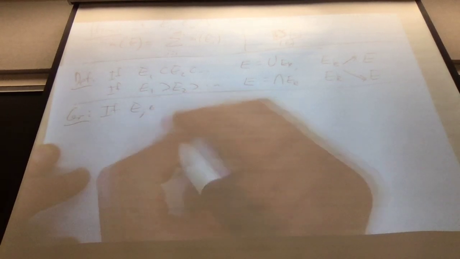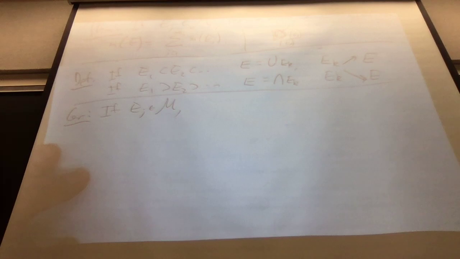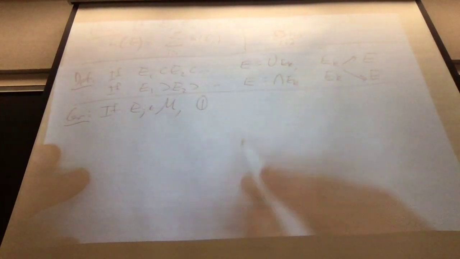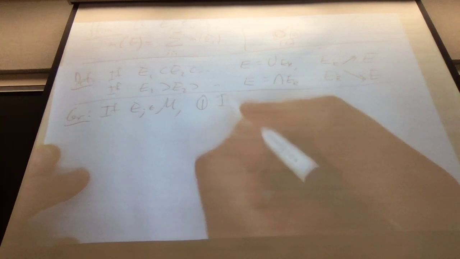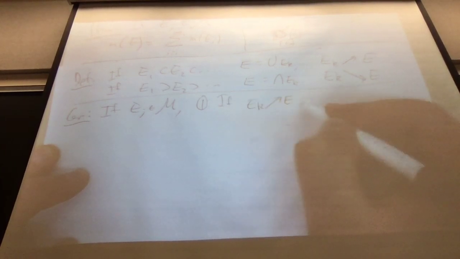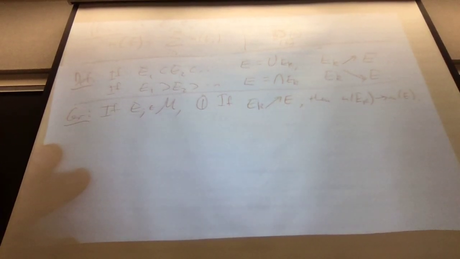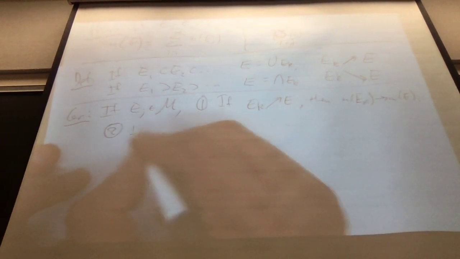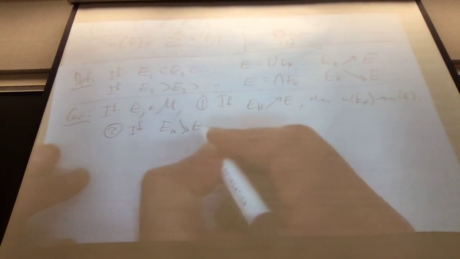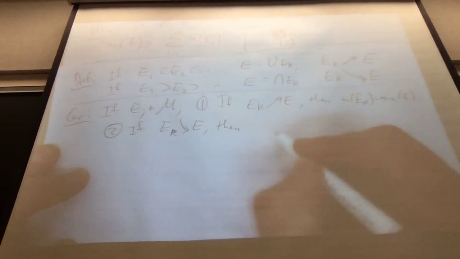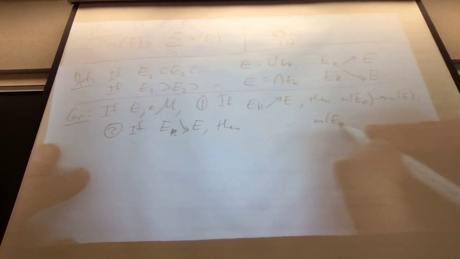And a corollary of what we just proved is that if the EK are all measurable, then two things. The first thing is that if the EK converge up to E, then their measures, by monotonicity, have to be increasing, and converge to the measure of E. And the second thing is if the EK are decreasing to E, then their measures converge to the measure of E.